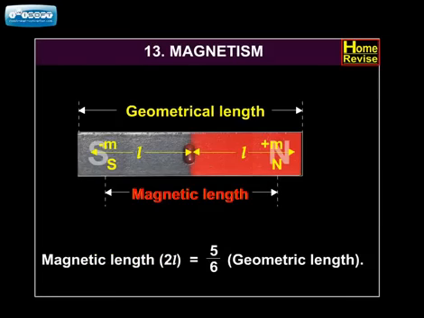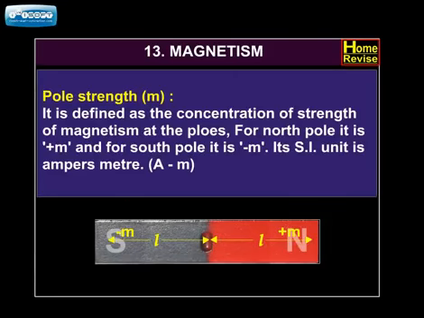Magnetic length 2L is equal to 5 upon 6 into geometric length. Pole strength m. It is defined as the concentration of strength of magnetism at the poles. For north pole, it is plus m, and for south pole, it is minus m. Its SI unit is ampere meter.